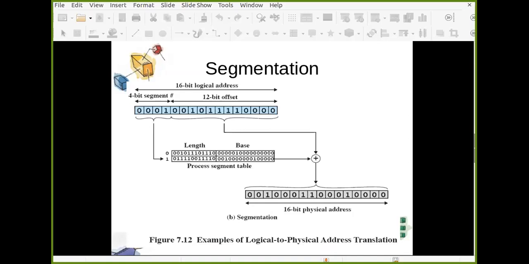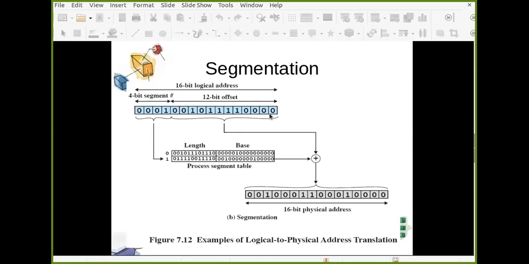Okay, so this is a 16-bit logical address, but this is not the paging scheme. This is the segmentation scheme, where let's assume that only the first 4 bits are used for segments. This 4 bits represents the segment, and if you convert these 4 bits into decimal, it will give you the value 1. So I am referring to segment number 1, and within that segment I am referring to this address.